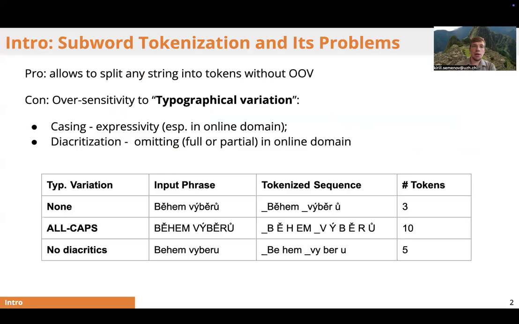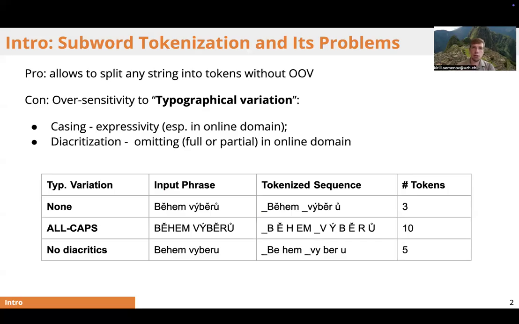So we should begin with the clear, strong side of the subword tokenizers. They can successfully avoid the out-of-vocabulary problem and successfully split any character sequence into valid tokens. However, this comes at a cost. Tokenizers are overly sensitive to variation in casing, diacritization, and other, let's say, low-level variations of the characters. In the table below, you can see a Czech phrase that is coarsely split when the phrase is written according to the rules, while it is overly split when it is fully uppercased or de-diacritized.